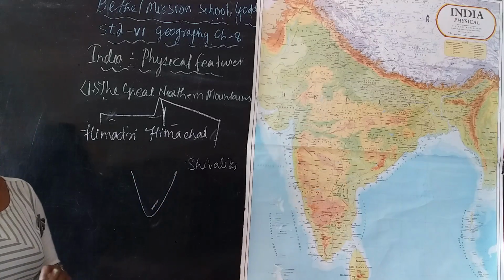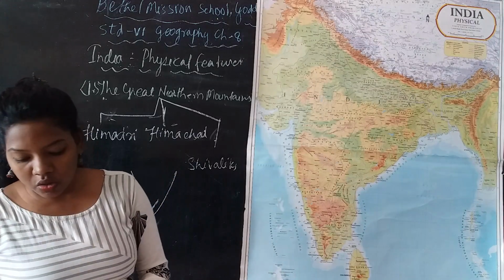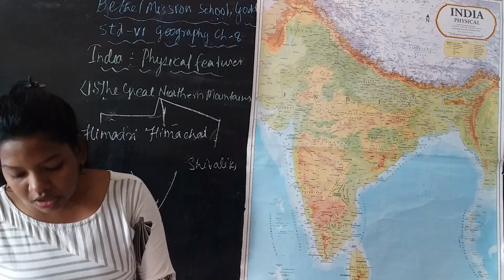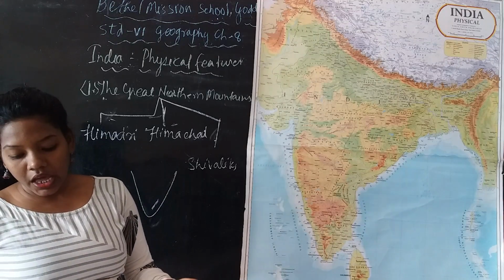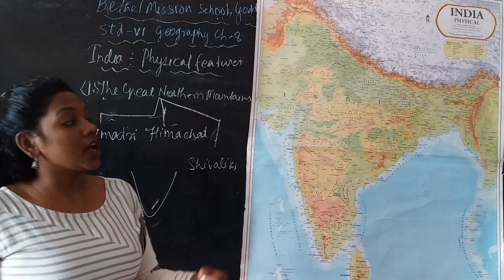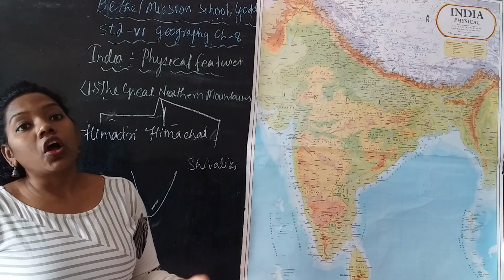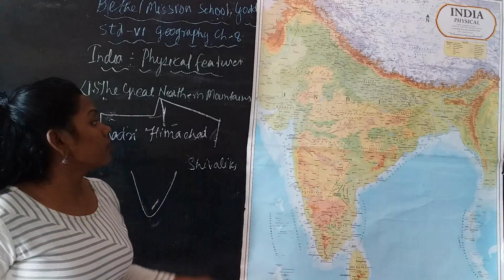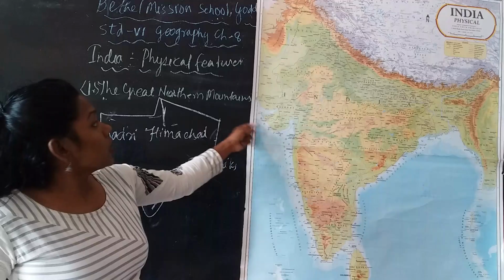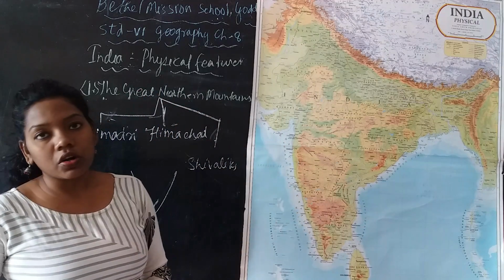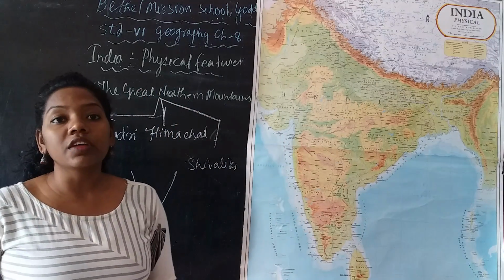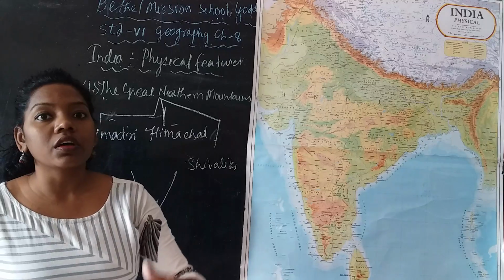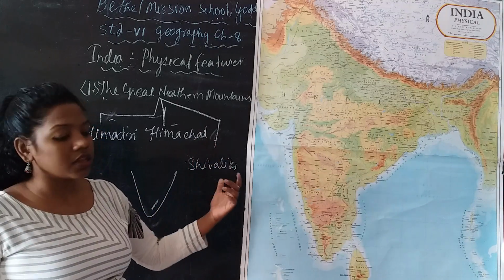These are also called the dunes, like the Patti Dun, Kotli Dun and Dehradun. These are the important dunes, or longitudinal valleys, of the Shivaliks. So this is the speciality of the Great Northern Mountains.